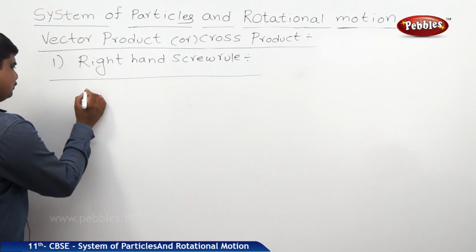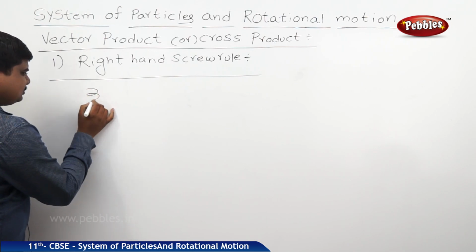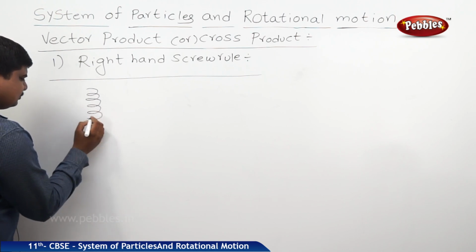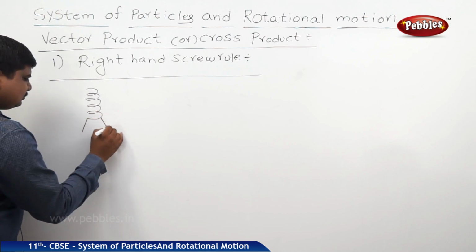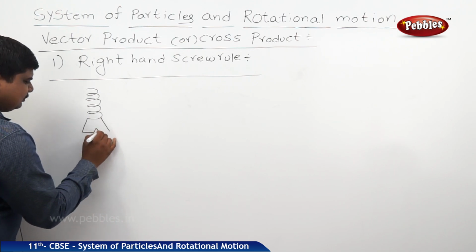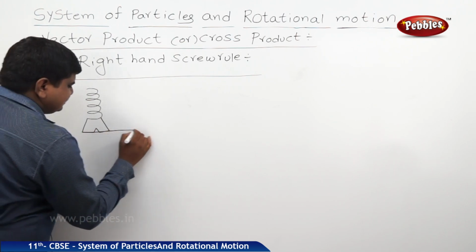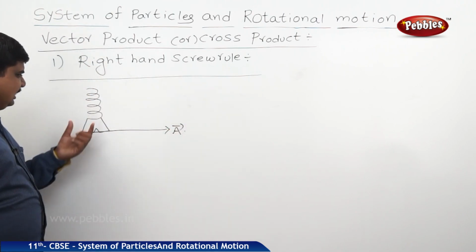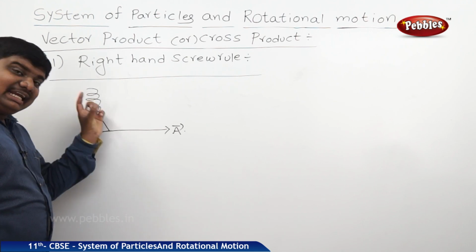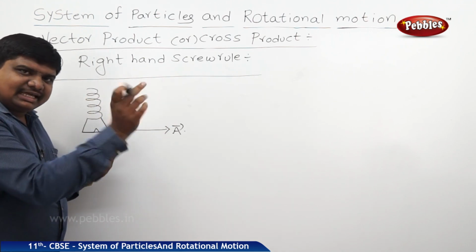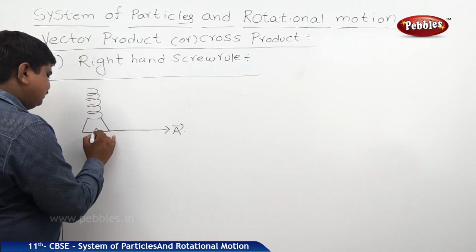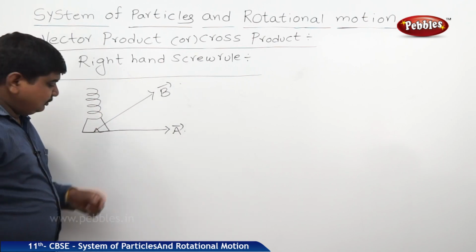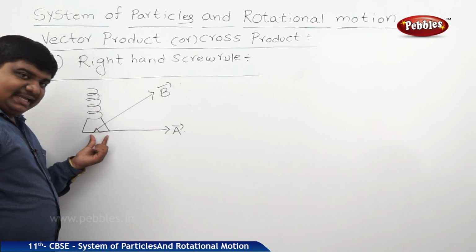So what is this right hand screw rule? These are the screws. It was placed on a horizontal surface called A. If we want to rotate this screw towards inside or outside, we should apply the force in this direction. So let us say the rotatory axis is B. The plane of the position is A.